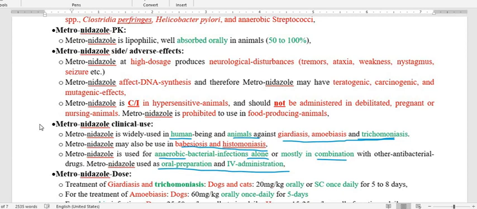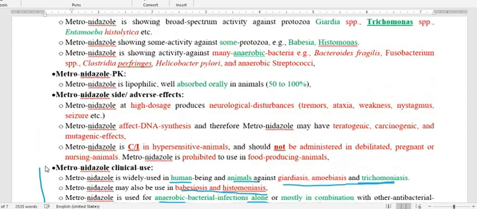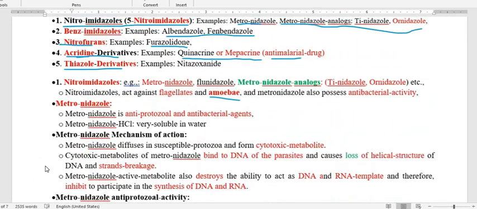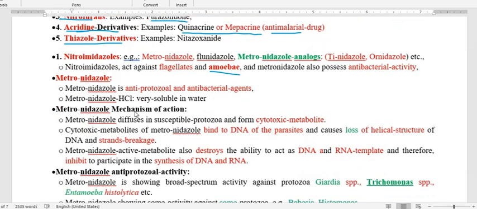So this is about the utility of metronidazole. Now we have to discuss more about nitroimidazoles. In this the drug is metronidazole. This metronidazole possesses activity against the protozoa that we have already mentioned, and also anaerobic bacteria, which we already discussed in the usage.